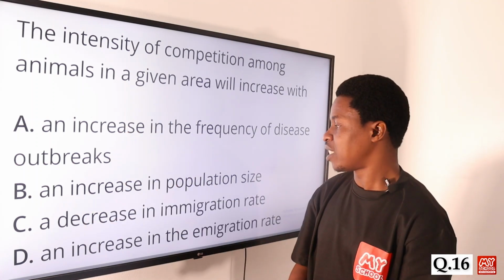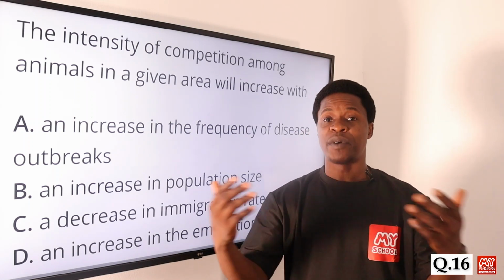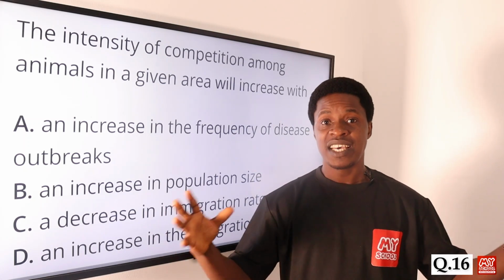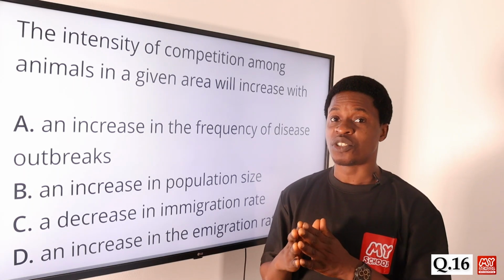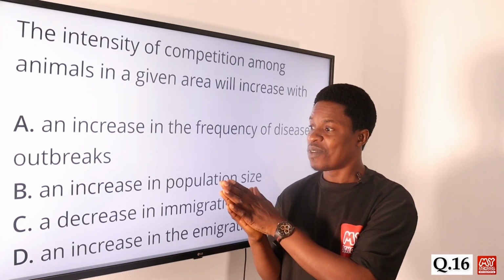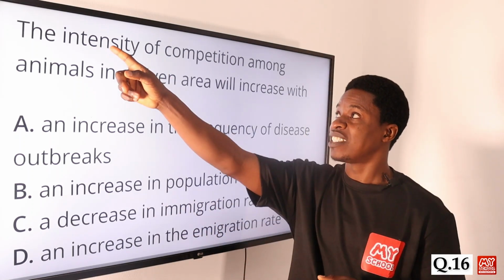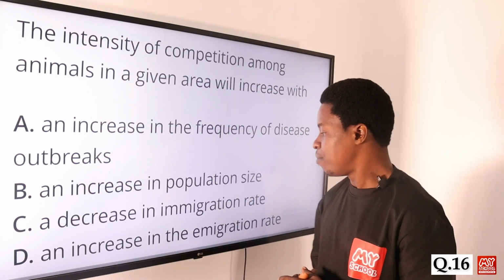Option B says an increase in population size. Yes, an increase. If the animals begin to give birth to young ones and the number increases in that particular environment, you discover that the competition will become intensified, will be higher compared to when we have fewer numbers. So an increase in population size will increase the intensity of competition. Option B is correct.